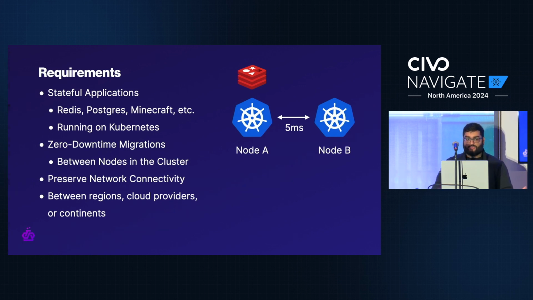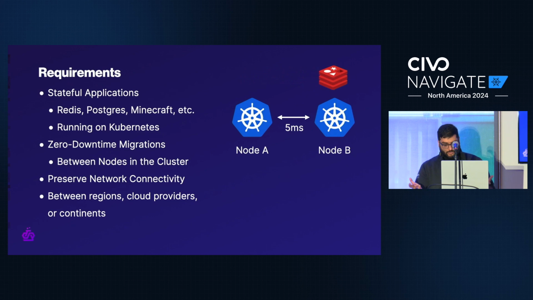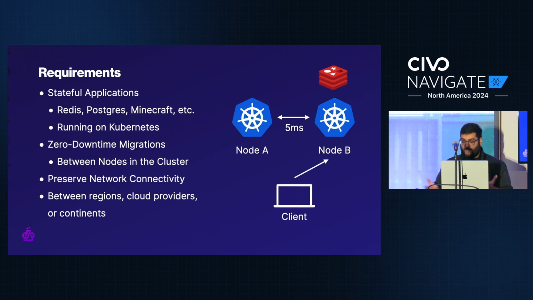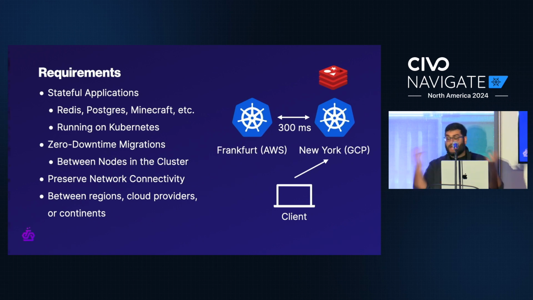One second, your app is running on node A, and the next it's on node B. It just magically moves and keeps running. You're not shutting down and restarting it somewhere else. In fact, the app shouldn't be able to tell that it's moved at all, and clients shouldn't be able to tell that it's moved. And speaking of clients, if we really want to have some fun with it, can we keep the network alive while we do the migration? And then, as if all of that wasn't enough, can we do it anywhere? So between regions, between cloud providers, or if we're really going to go all the way, then between continents.